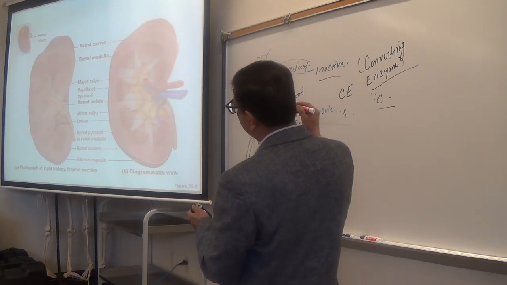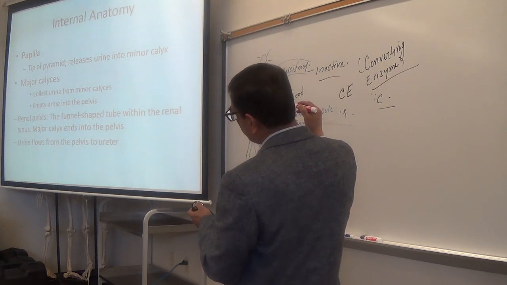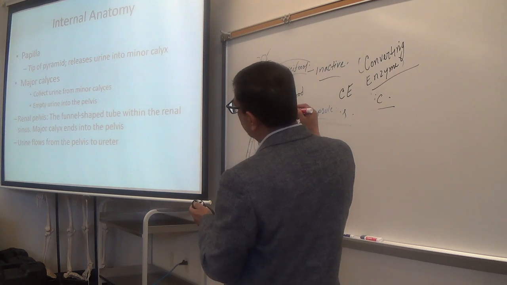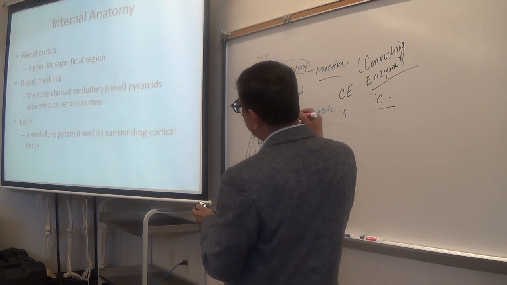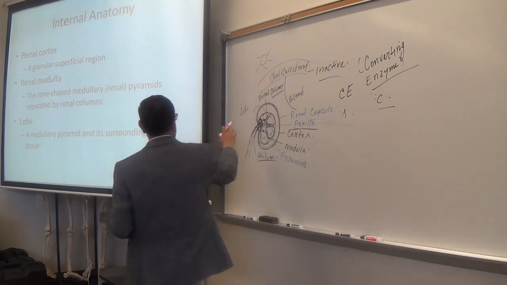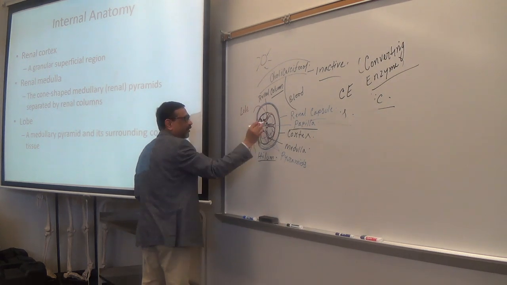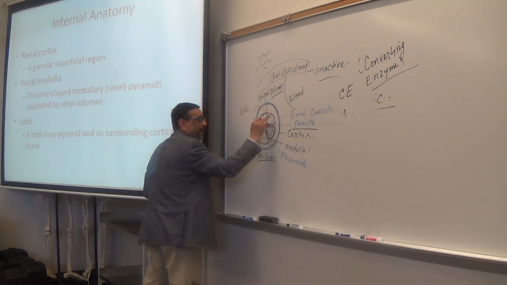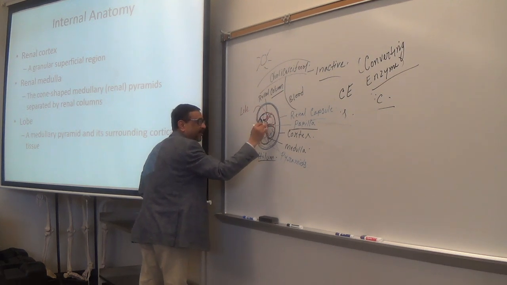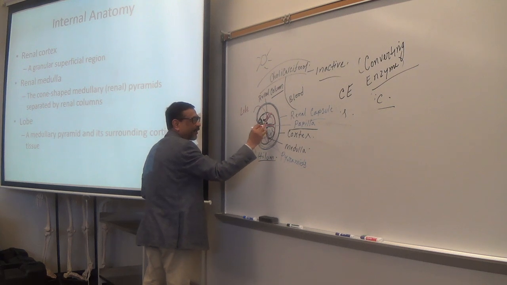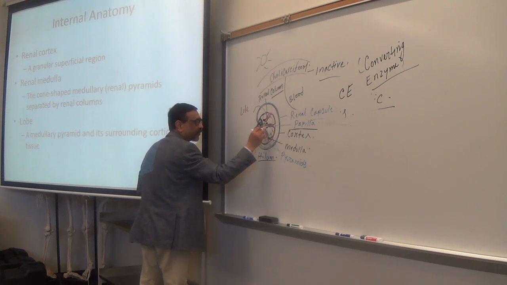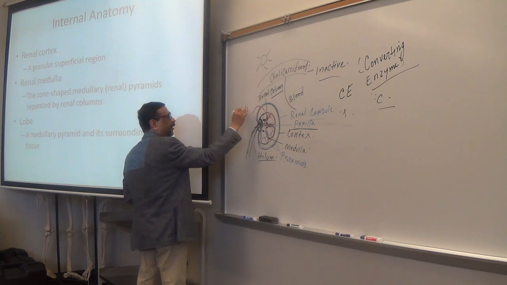The indentations are the columns and that's the lobe. Lobe, not lobule, lobe. So a lobe is each pyramid and the adjacent columns. So this pyramid and adjacent columns together is called a lobe.